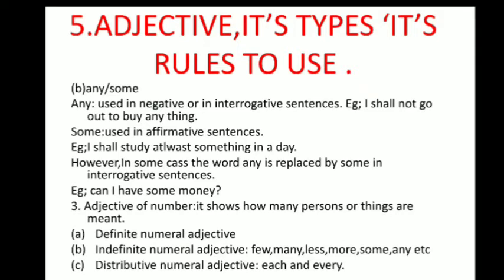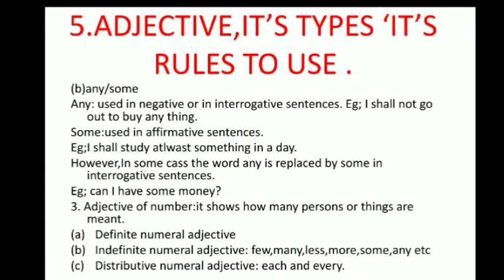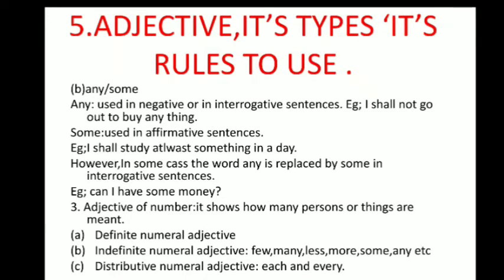When you are describing something very definitely, then it is known as a definite number adjective. You are very sure of the number. But when we are not sure about the number, when you are not sure about the counting, then what kind of adjective can you use? Few, many, less, more, some, any. Such kinds of words can be used in the form of adjective of number when you are representing your noun in terms of numbers. Alright.